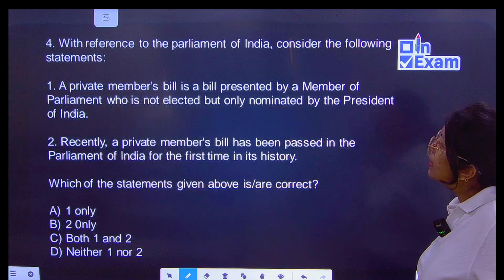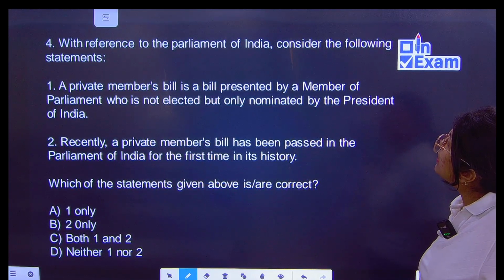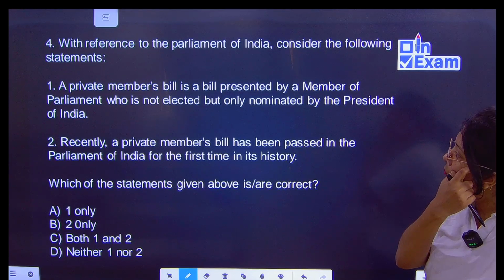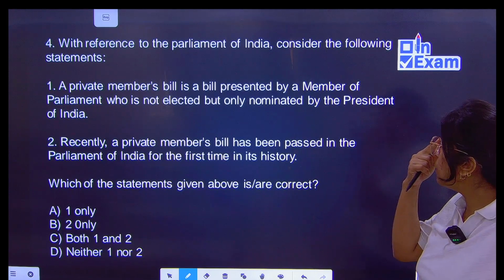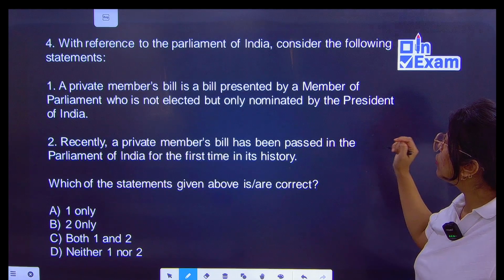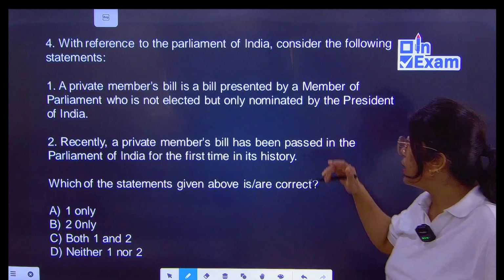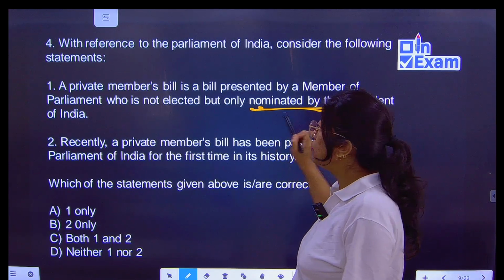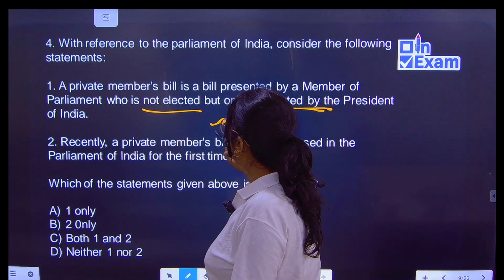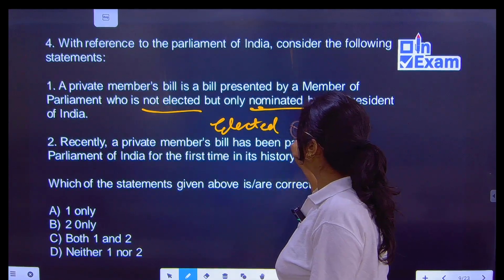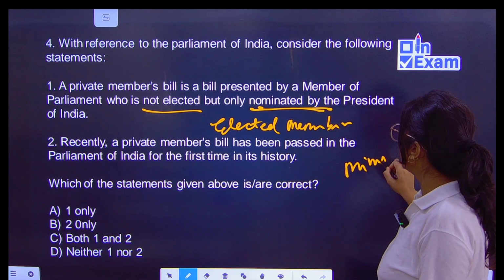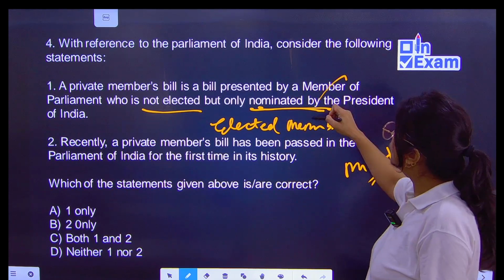Okay, with reference to the Parliament of India, consider the following statement. A private member's bill. Private member's bill is presented by a member of parliament who is not elected but only nominated by the president. A private member is an elected member other than a minister. Statement 1 is incorrect.